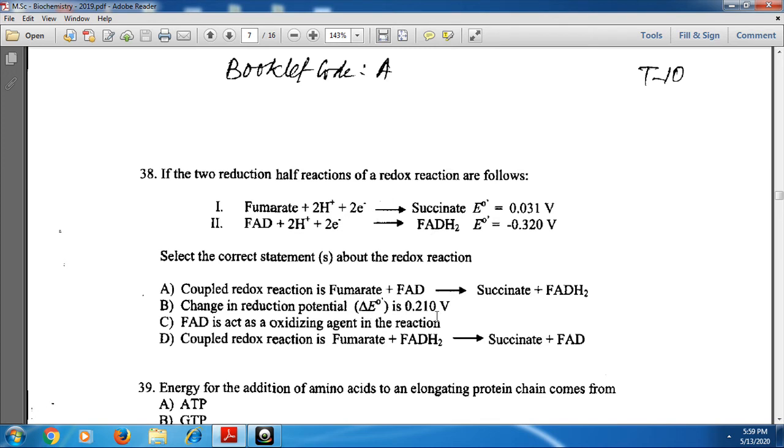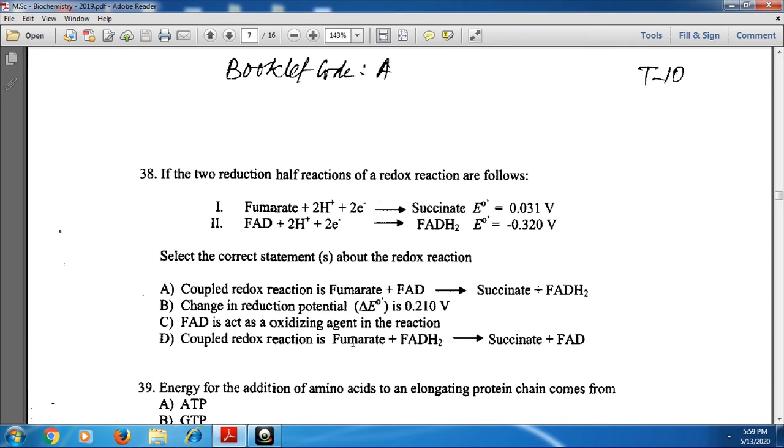And the total reaction leads to the fumarate plus FADH2 gives rise to succinate plus FAD, and this is also not the correct one.